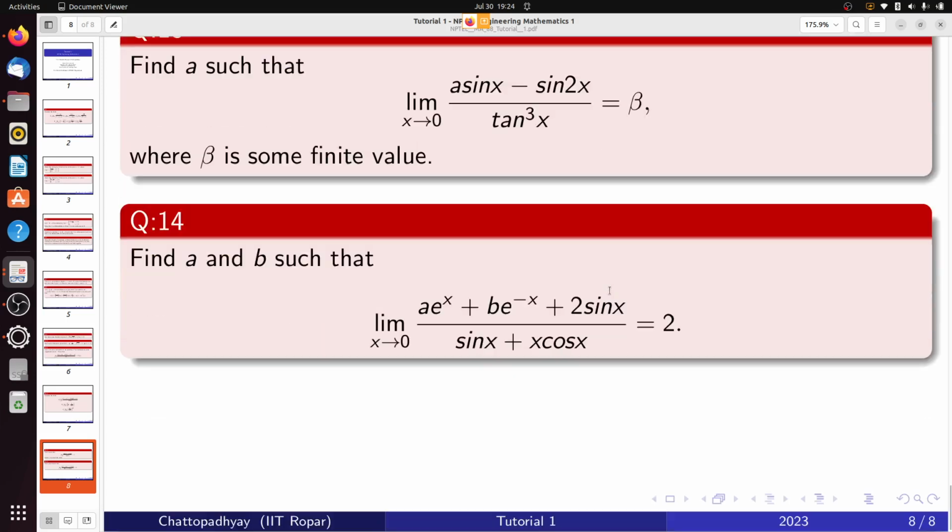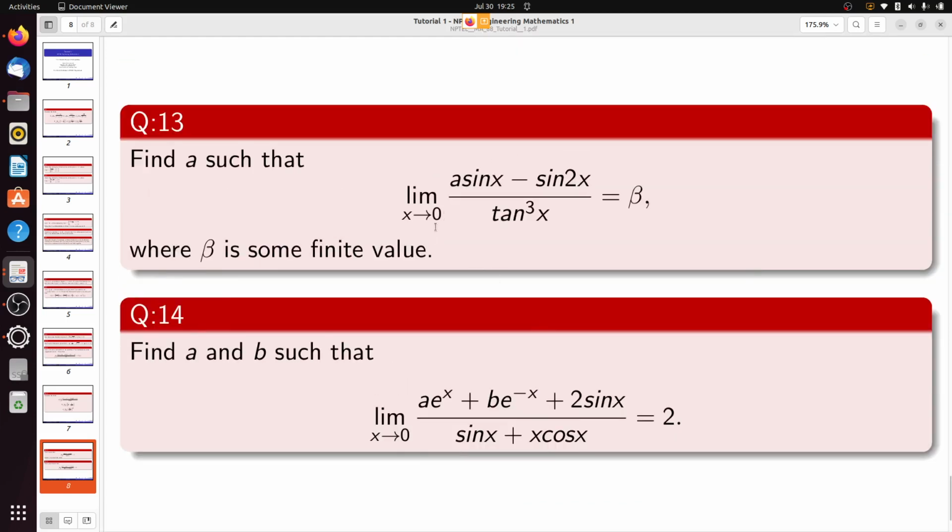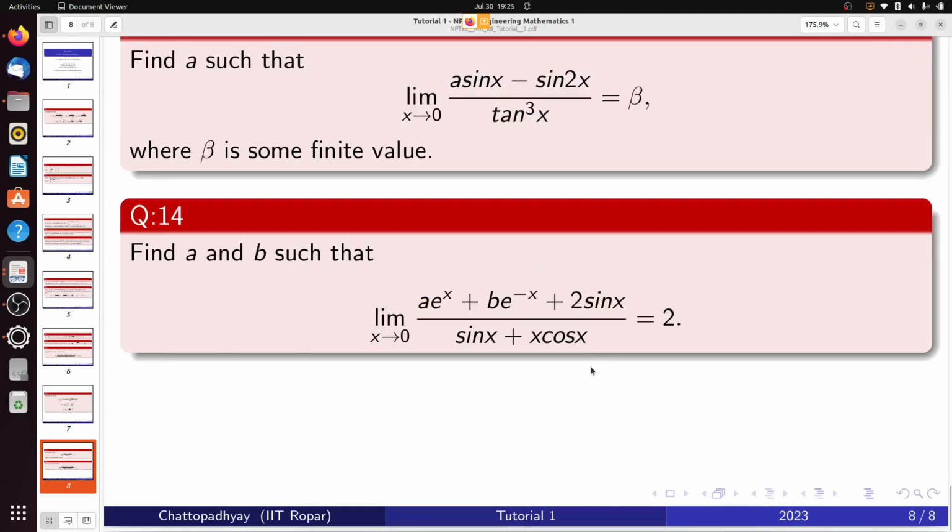Now the last question of today's class: find a and b such that the limit of (a e to the power x plus b e to the power minus x plus 2 sin x) divided by (sin x plus x cos x) equals 2. Is this question also clear? Here we have two variables to deal with, a as well as b. In question number 13 we had to determine only the value of a. Now in question number 14 we have to determine a as well as the variable b.